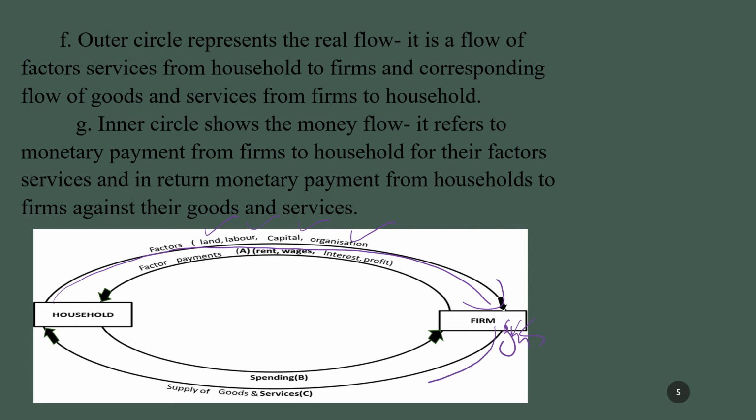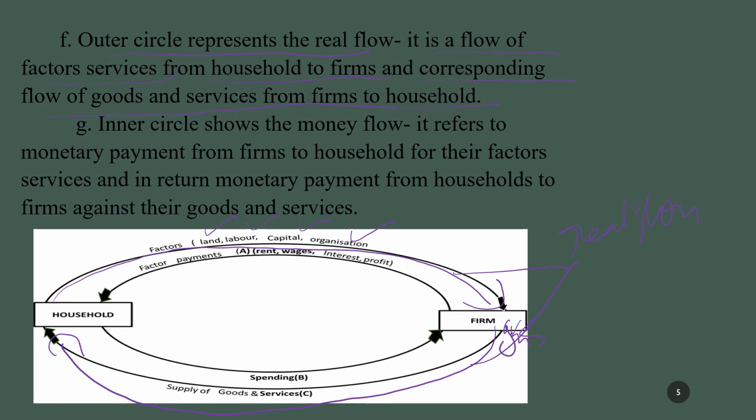And the firm is going to supply goods and services to the household sector, and the goods and services are real, and those things itself are going to give satisfaction to human beings. Because of that reason we say that the outer circle represents a real flow. It is a flow of factor services from household to firms, and the corresponding flow of goods and services from firm to household, we call it real flow. So the outer circle represents a real flow.